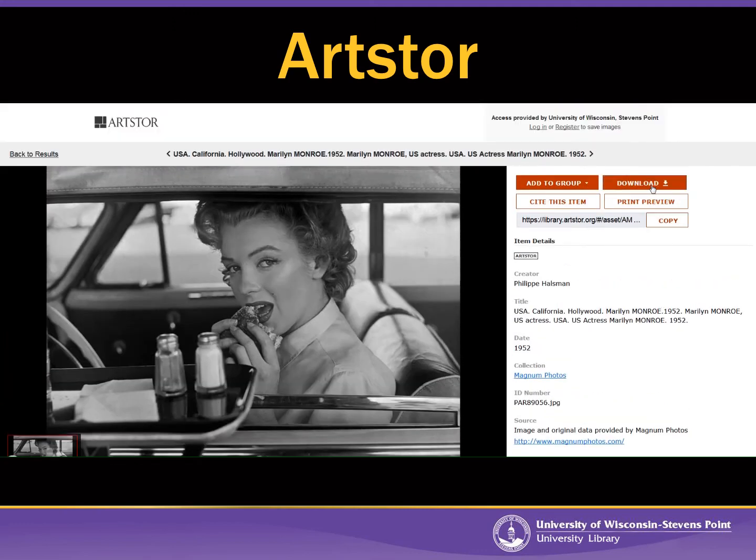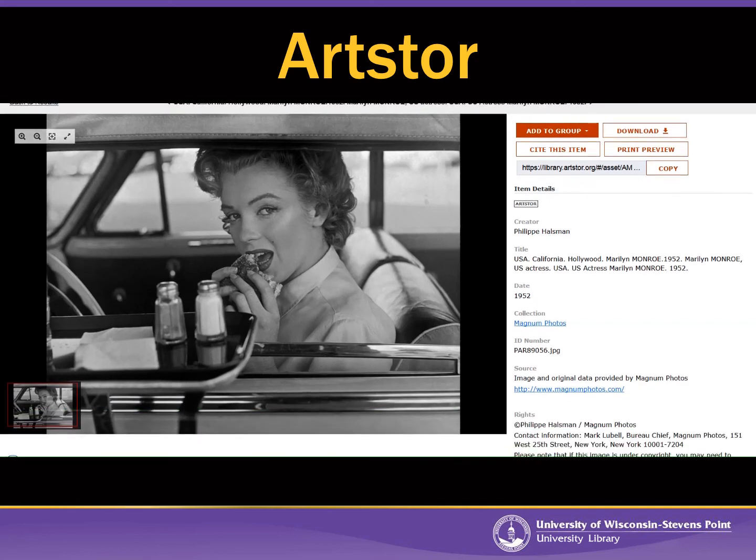Now, you can download images in ArtStore, but it makes you create a free account. So that's kind of irritating, but you can do it. And then sometimes when you download the images, they're kind of small, and I find that annoying as well. So you might just want to take a screenshot of this image instead. But if you like art, it's fun to get lost for a few hours in ArtStore.